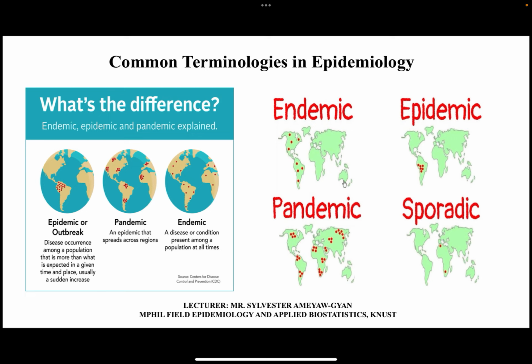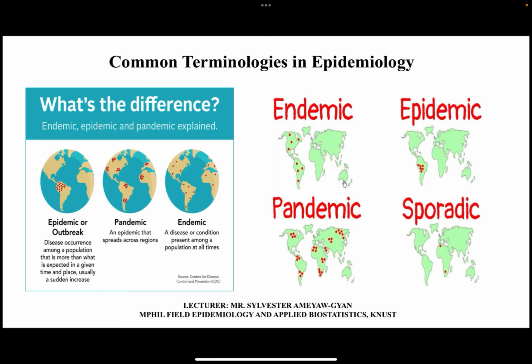Is that okay? Cholera rise in one nursing training college is an outbreak. Or cholera increase in one senior high school is an outbreak. Is that okay? So know the difference between an epidemic and an outbreak. You can use the two words interchangeably, but they mean different things. An outbreak is usually localized. An epidemic is usually large. Okay, good. So know the difference.